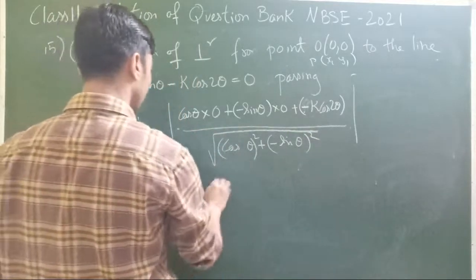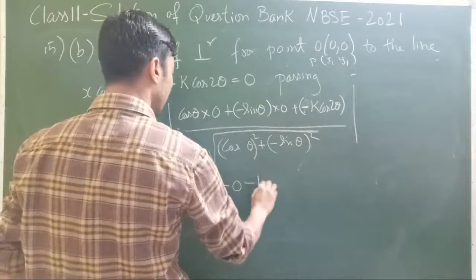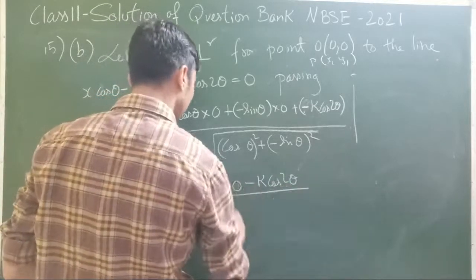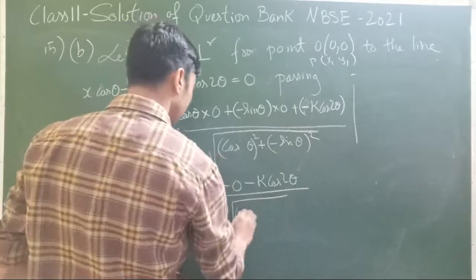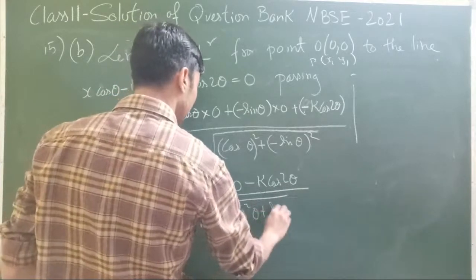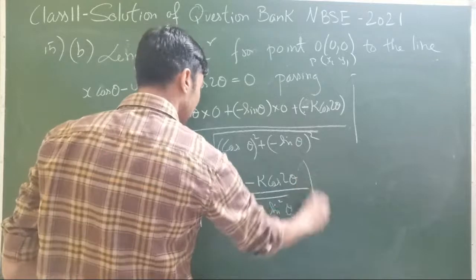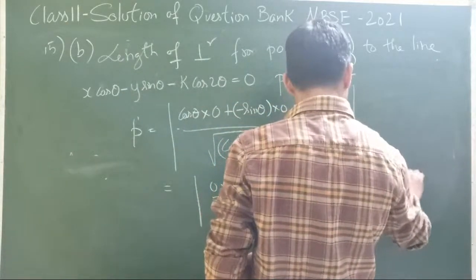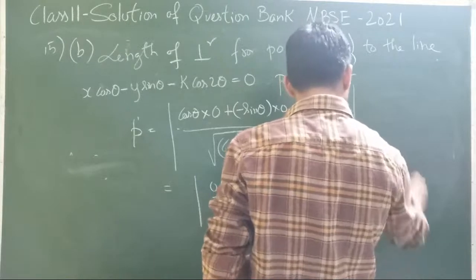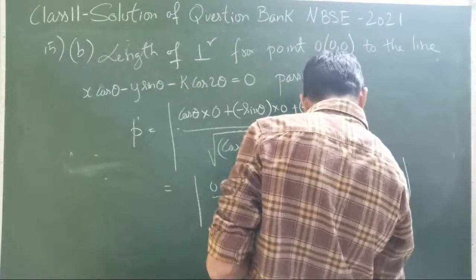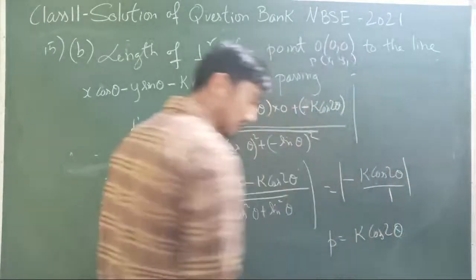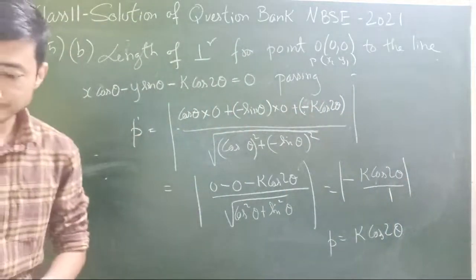So this is 0, 0 minus k cos 2 theta divided by cos square theta plus sin square theta. So that's going to be minus k cos 2 theta divided by 1. So the value of p is k cos 2 theta. That's what we have for now.